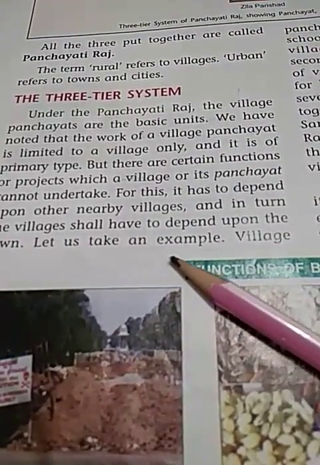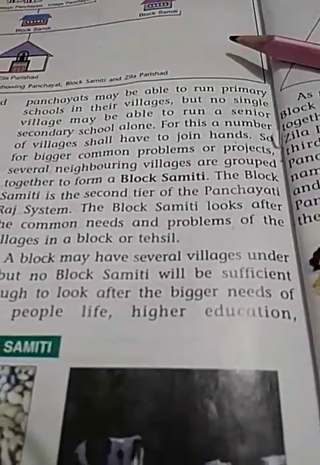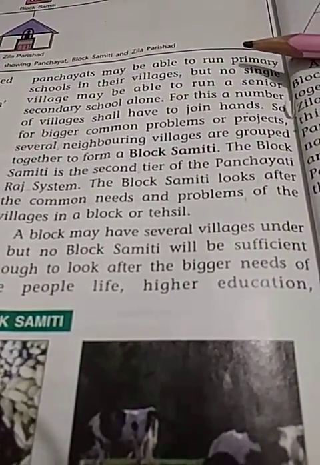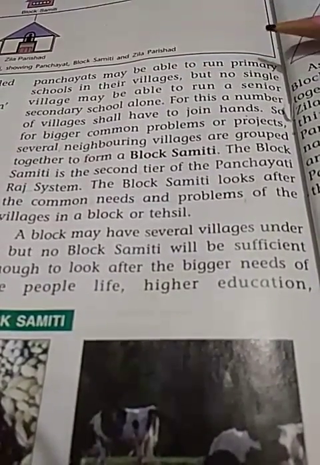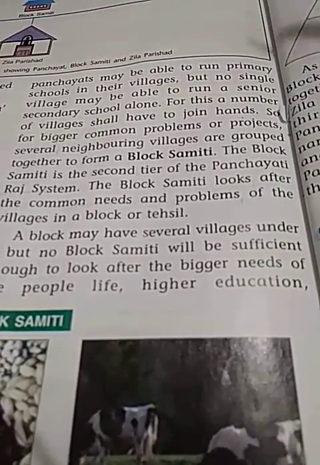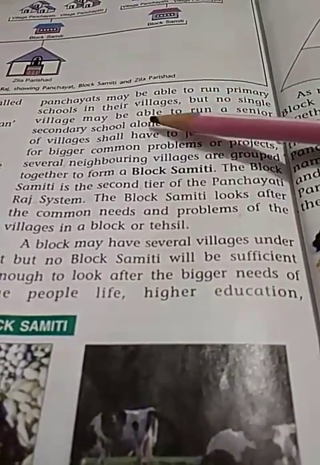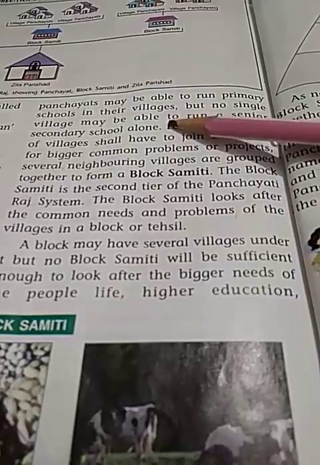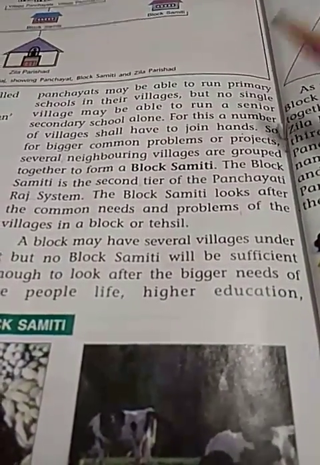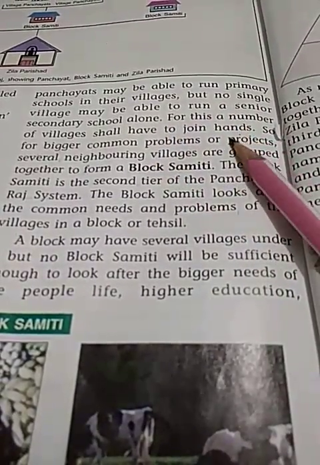Let us take an example. A village panchayat may be able to run primary schools in their village, but no single village may be able to run a senior secondary school alone. It's okay that each and every village has a primary school, but it is not possible that each village runs a senior secondary school alone. So, for this, a number of villages have to join hands.